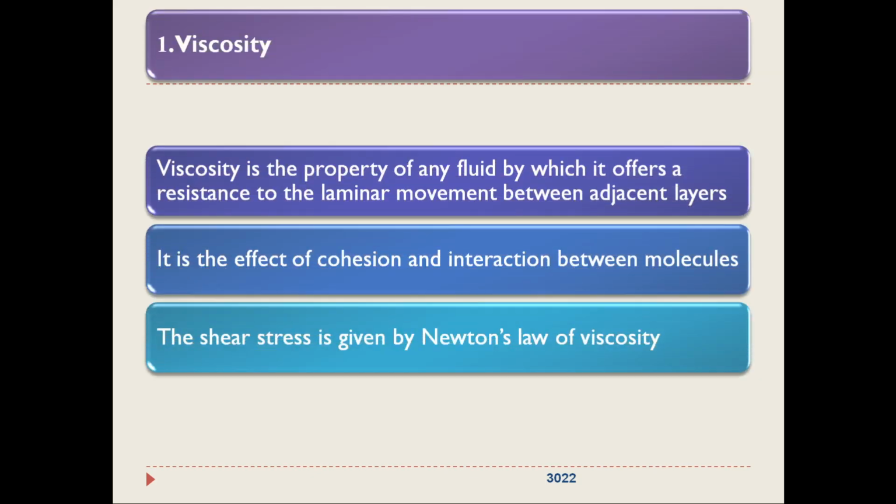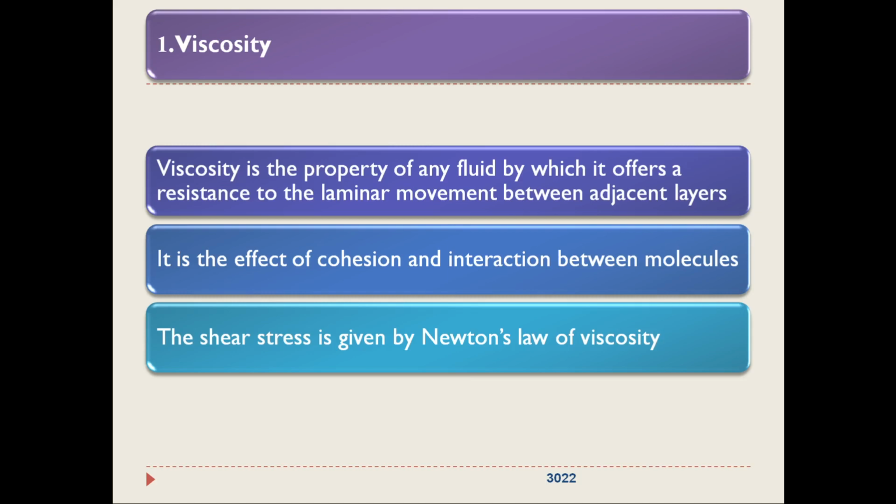So the first one is viscosity. As you have already studied, viscosity is a property of any fluid by which it offers a resistance. Fluid flow is made possible by sliding one layer of the fluid over the adjacent layer. That is how fluid flow is made possible. Am I right?